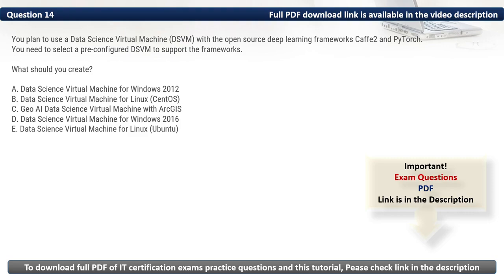We have A and D, DSVM for Windows 2012 and 2016. They are outdated and lack full support for modern deep learning frameworks. Then we have B, DSVM for Linux, CentOS. CentOS is not the primary OS for deep learning. Ubuntu has better support. Then we have C, GeoAI, DSVM with ArcGIS. It is designed for geospatial AI, not deep learning with Caffe2 and PyTorch. As such, we should create DSVM for Linux Ubuntu. Thus, the correct option is E.